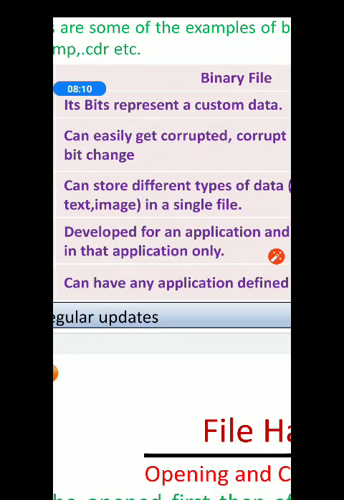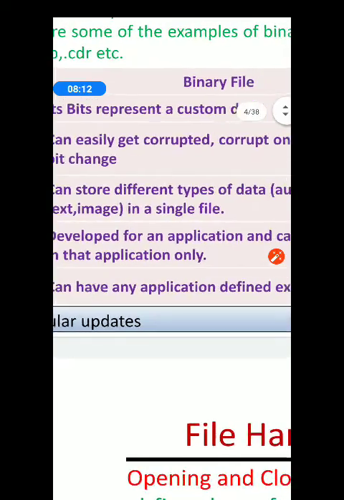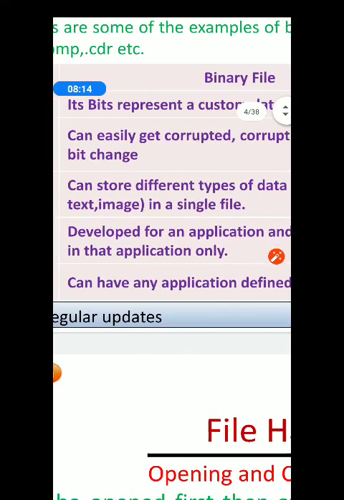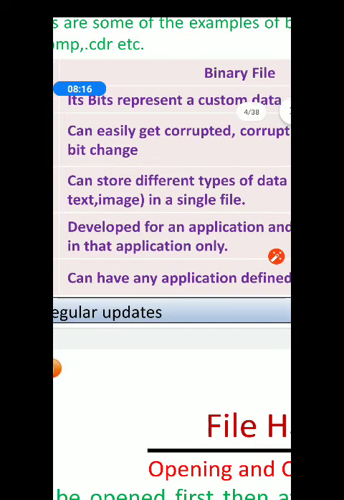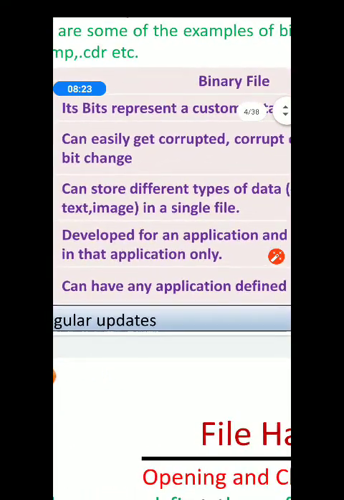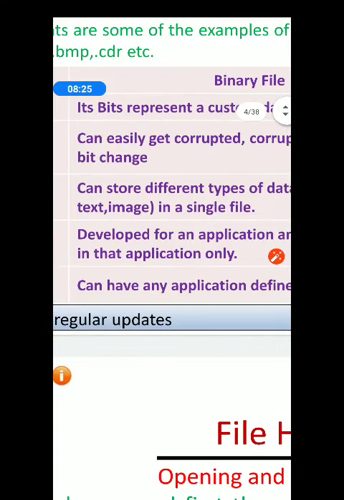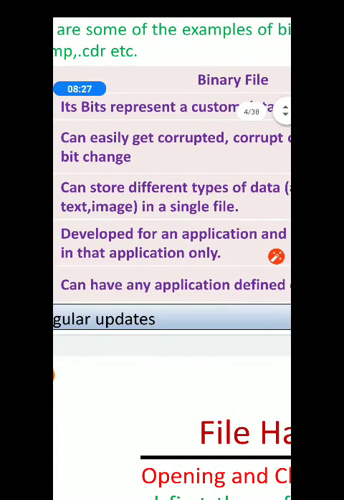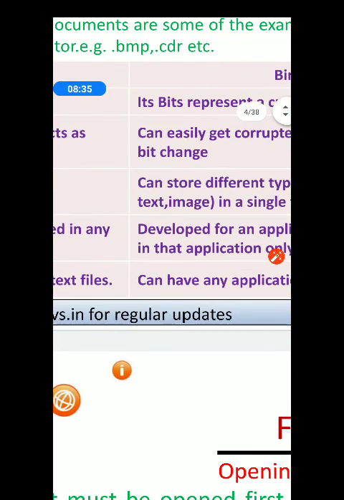But the binary file can store different types of data, such as audio data, text data, image data, etc. in a single file. So it cannot be read using a text editor. If you want to open a binary file using a text editor, you can do so, but you cannot read that because it is coded. It is in binary language and you cannot understand what is written over there.